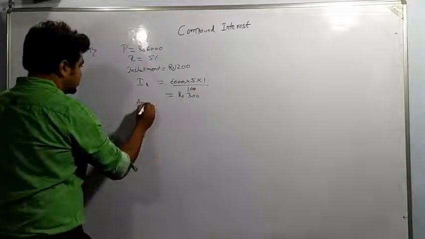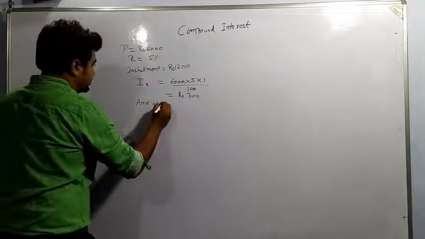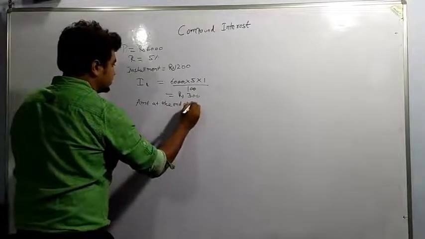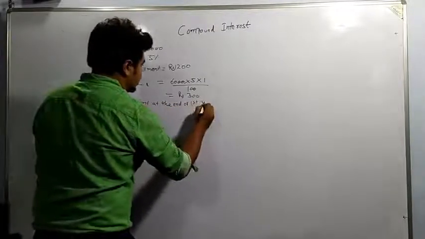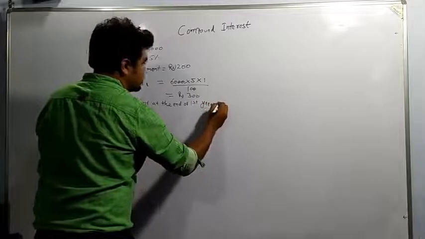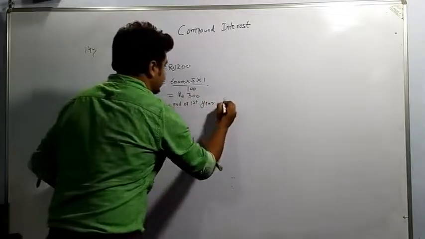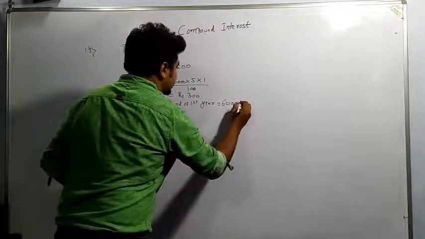Amount at the end of first year is equal to 6,000 plus 300.